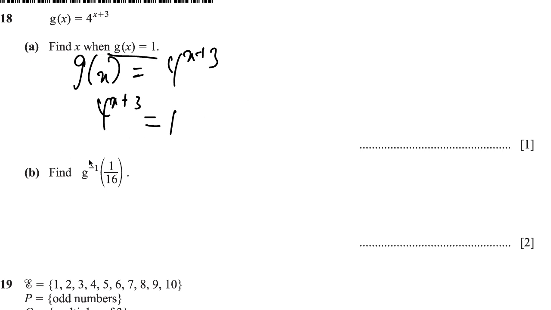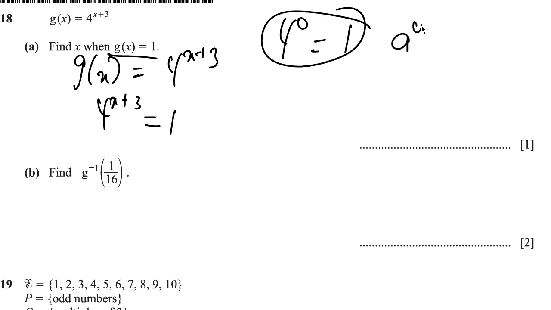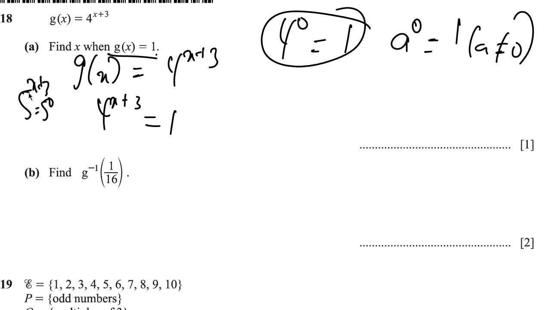That now leads us to the rule that says 4 to the 0 is equal to 1, right? That for a number a raised to 0 is going to be equal to 1, where a is not equal to 0. So we could write 1 in terms of the base, right? If this was maybe 5 to the x plus 3, you write 1 as 5 to the 0, so that if they then have the same base, you could then cancel and then solve the equations above.